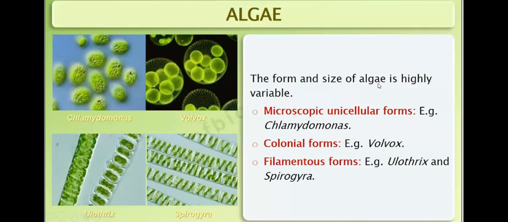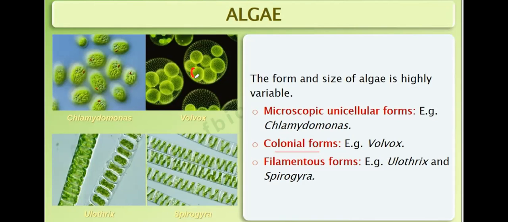The form and size of algae is highly variable. Some of them are microscopic and unicellular, for example, Chlamydomonas. Microscopic means we cannot see it with the naked eye. We have to use a microscope. That's why they are microscopic. So sometimes the question will be to name one microscopic unicellular alga. Say Chlamydomonas.